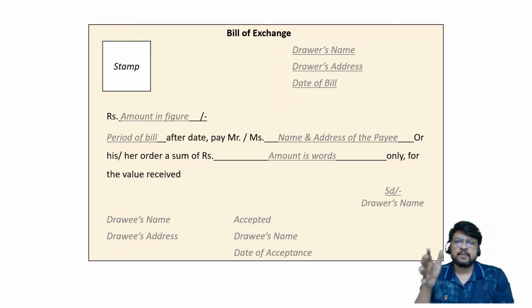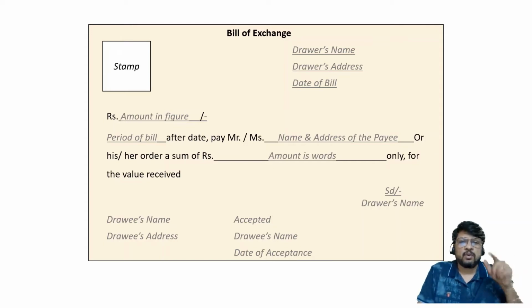So it will specify if the bill of exchange is below rupees so and so, then the stamp should be of rupee 1 or rupees 10 or rupees 50, something like that. And if the bill of exchange is between this amount and that amount, then what should be the value of the stamp? So the stamp is necessary. Then on the right hand side we are talking about the drawer's name, drawer's address and date